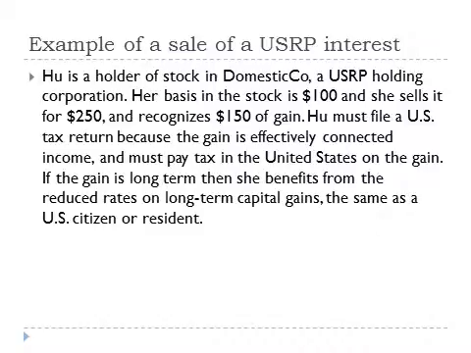Who must file a U.S. tax return because the gain is effectively connected income and must pay tax in the United States on that gain. If the gain is long-term, then she benefits from the reduced rates on long-term capital gains, the same as a U.S. citizen or resident.